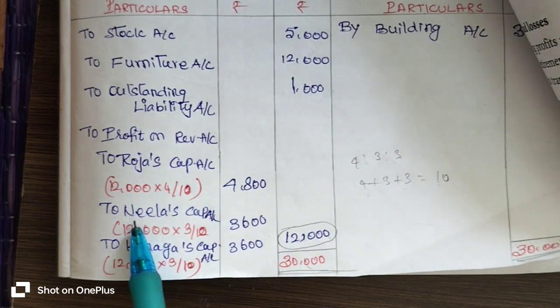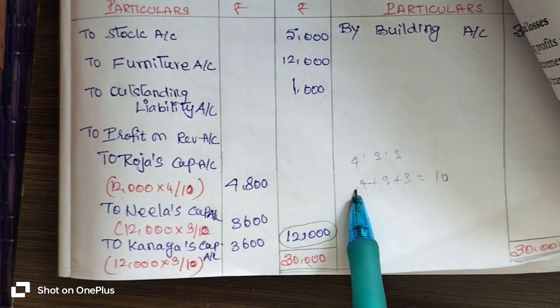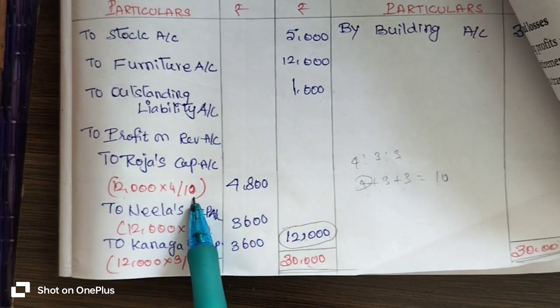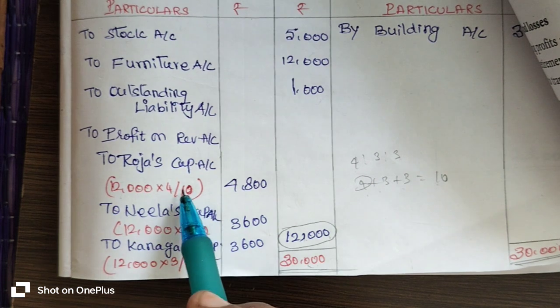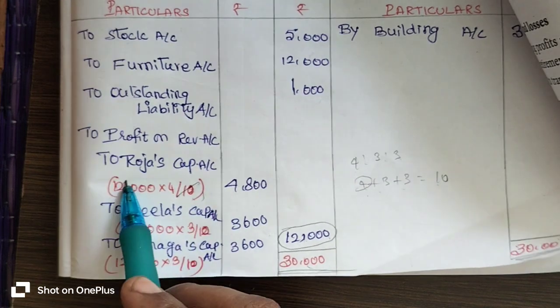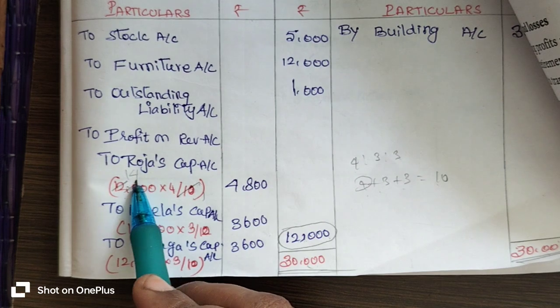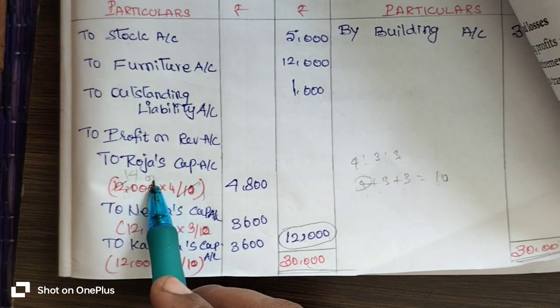The 12,000 rupees profit we have to transfer to Roja's capital account with Roja's profit sharing ratio of 4 by 10. Now we cancel it. 10 into 10. Remaining 2, 20. So 4 tens are 20, and this 20 is to be added here.